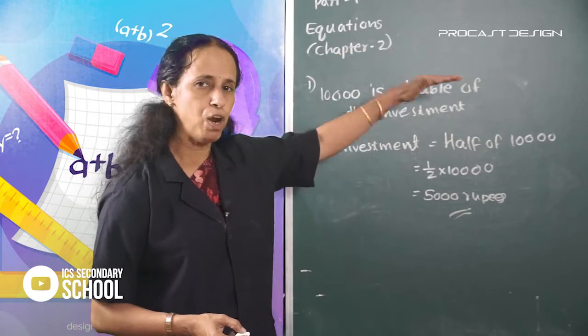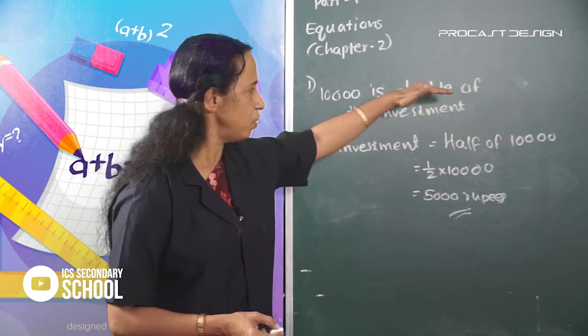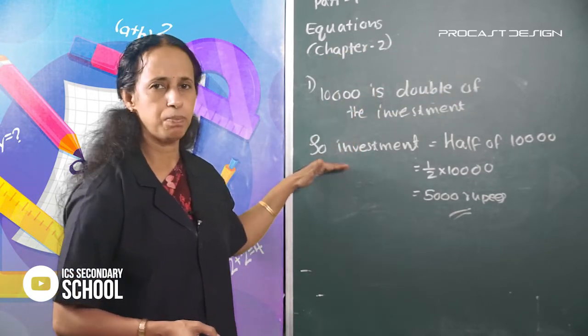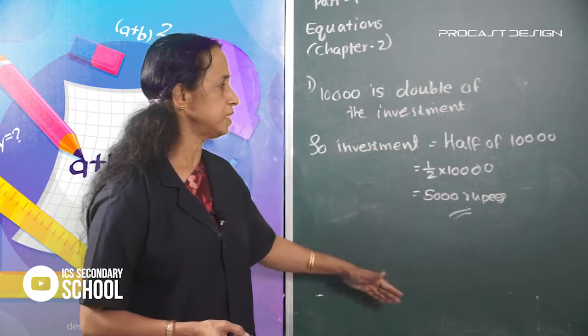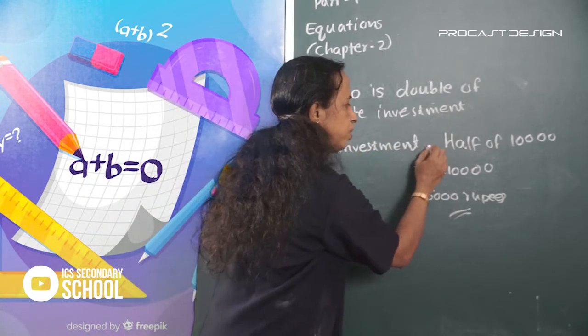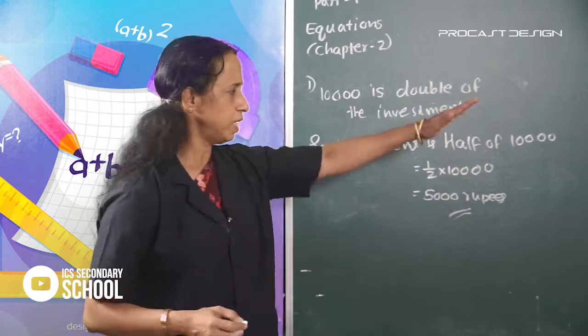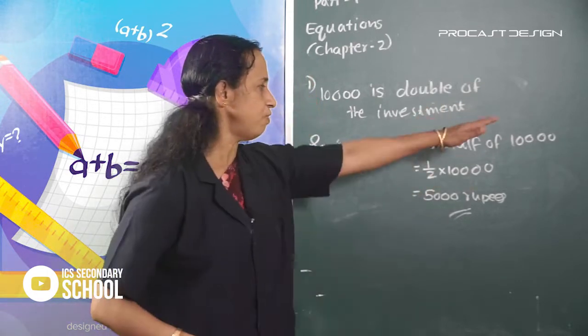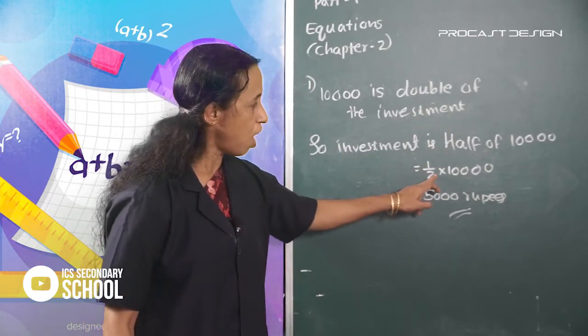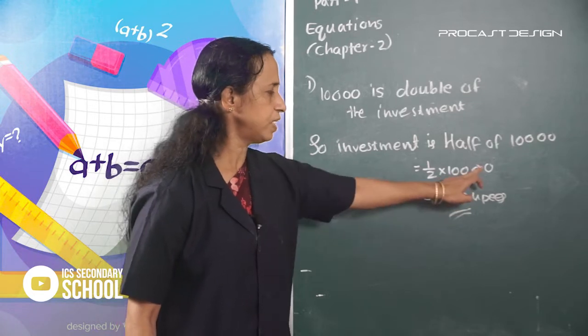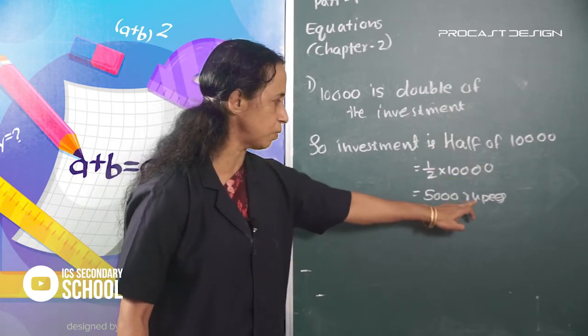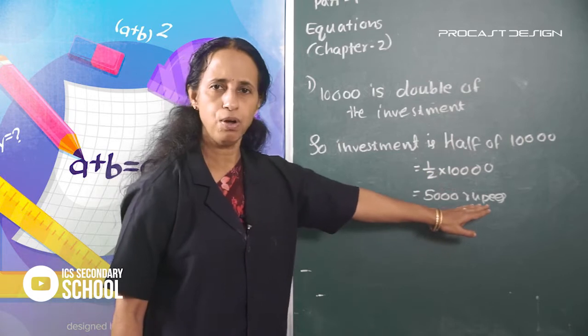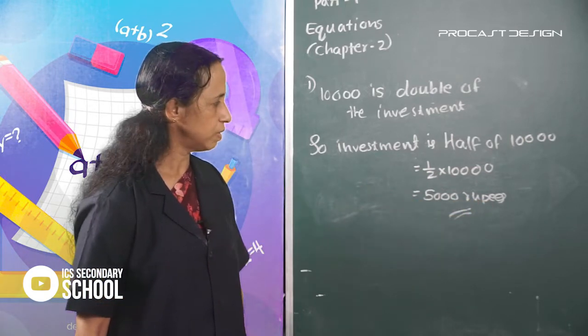You look here. 10,000 is double of the investment. So the investment is half of 10,000, which is equal to 5,000 rupees. The deposit money is equal to 5,000 rupees. Okay.